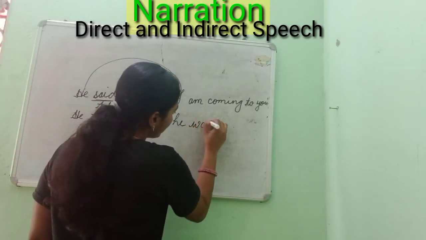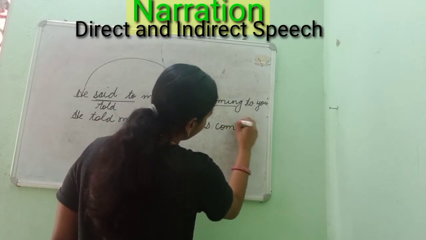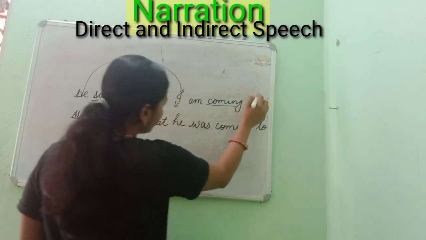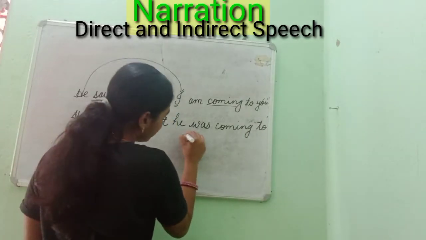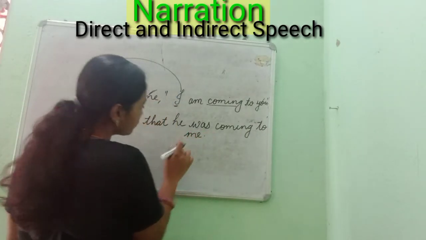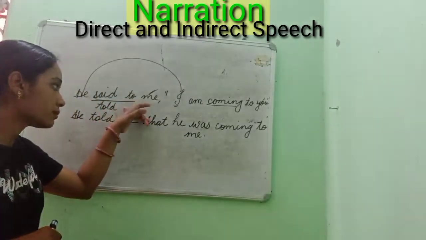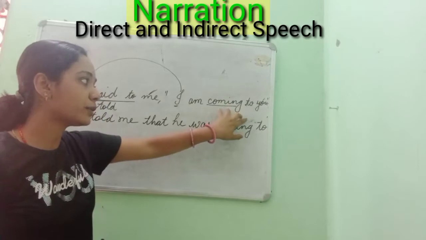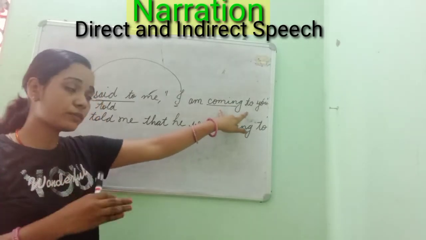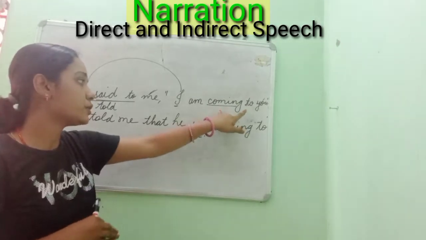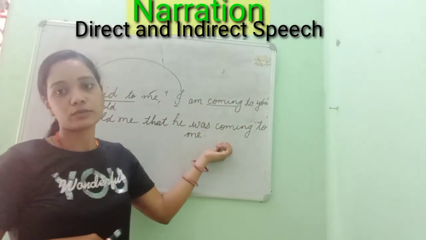He was, with "that" before it, and "coming" will be the same: coming to you. Now "you," the second person, will be changed according to the object, so "me." Clear? So this is what we have to do. As I said, when the reporting verb is in past, we have to change the tense of the reported speech. It was in present continuous, so it has been changed into past continuous.